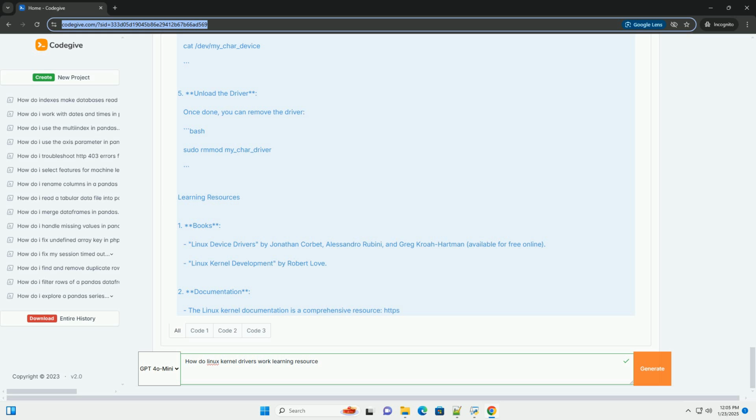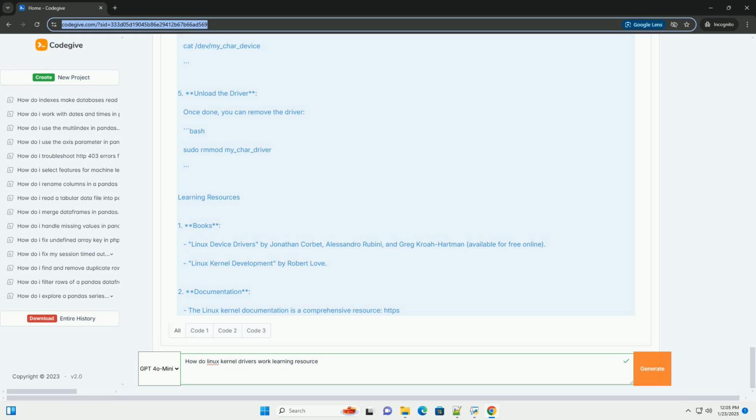Learning resources. 1. Books. Linux Device Drivers by Jonathan Corbet, Alessandro Rubini, and Greg Kroah-Hartman, available for free online. Linux Kernel Development by Robert Love. 2. Documentation. The Linux kernel documentation is a comprehensive resource at https://www.kernel.org/doc/html/latest.